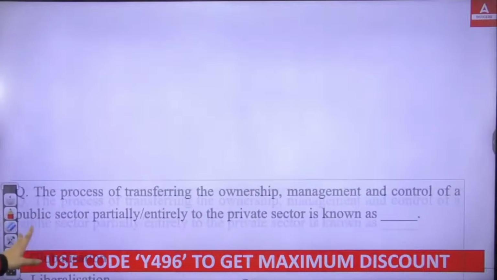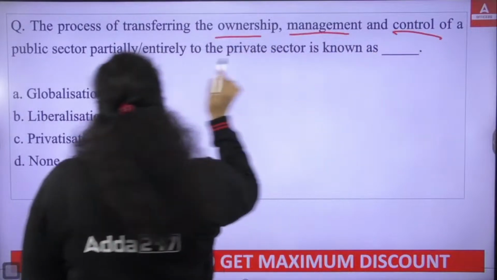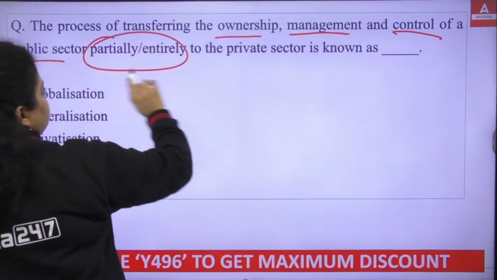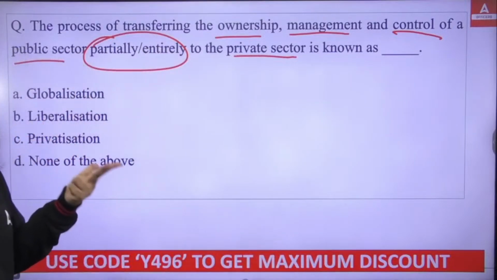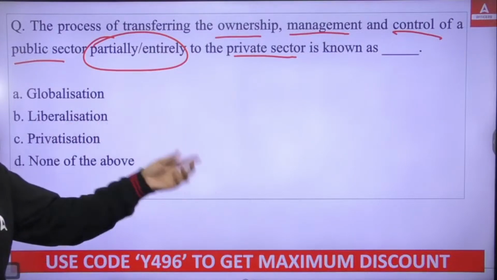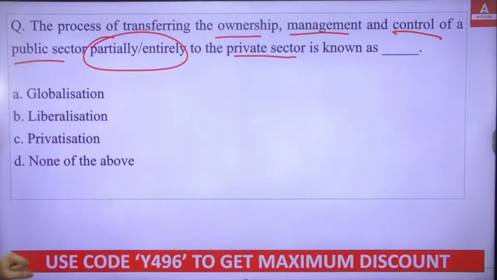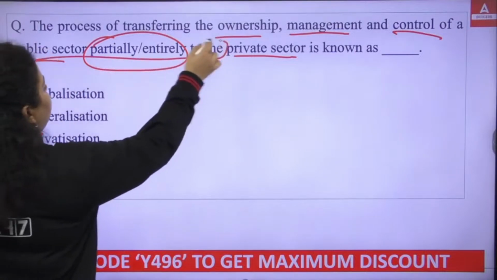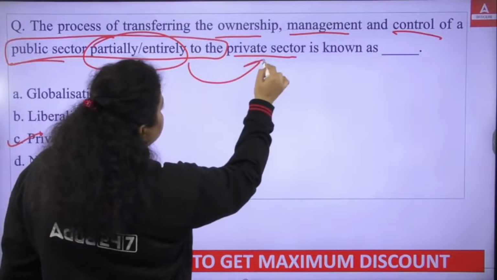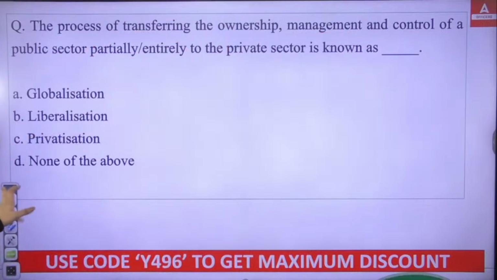Okay, next. The process of transferring ownership, management, control of a public sector partially or entirely to the private sector is known as. So you are transferring the ownership, the management, the control from government to private sector. It can be partially done, it can be fully done. Which of the following terms defines this statement? Is it globalization? Is it liberalization? Is it privatization? Is it none of the above? So it's very obvious it's privatization when you partially or fully transfer the ownership, the management, the control to the private sector. So right answer is C.